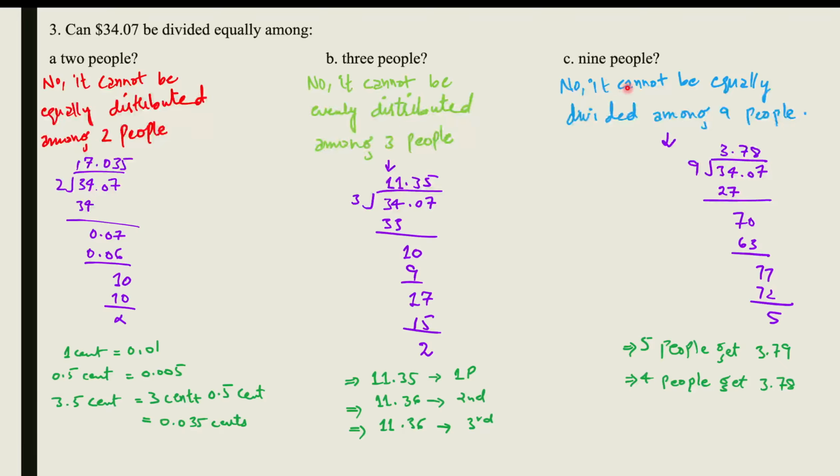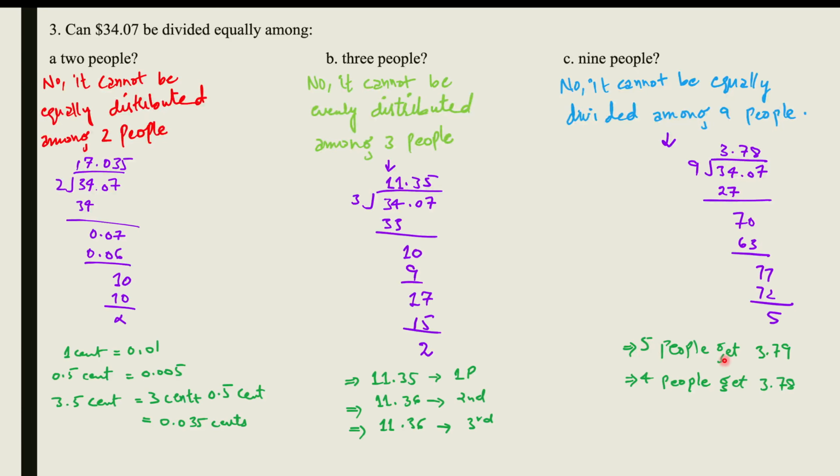For 9 people, again, we get 3.78, which means $3.78. So 5 people get $3.79 and 4 people get $3.78. In here, the remainder of 5 cents is distributed among 5 people.